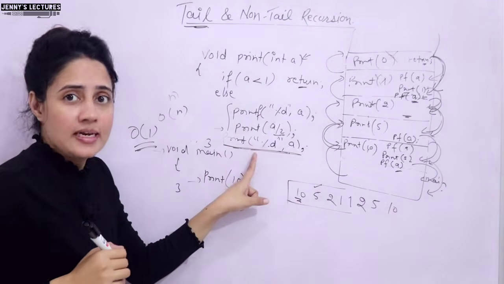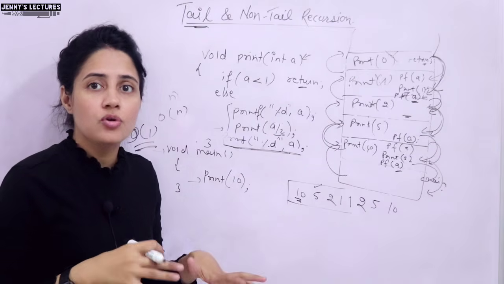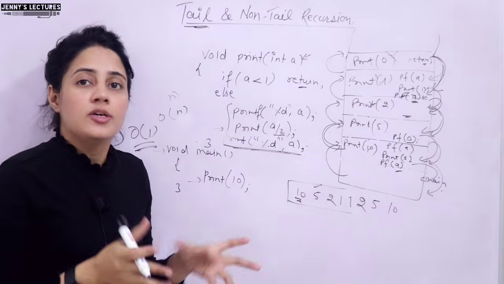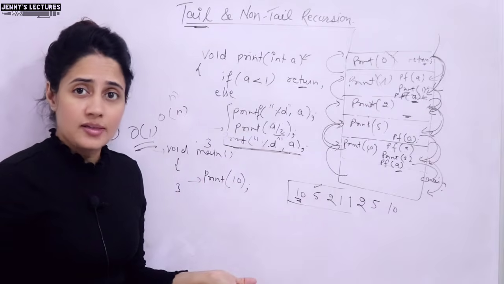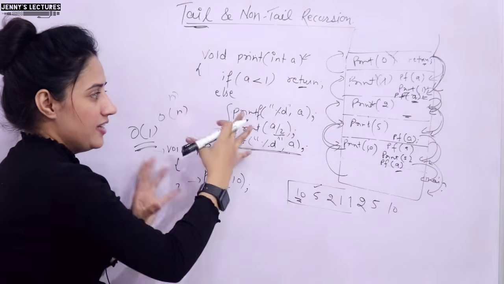So this is non-tail recursion. It is just the opposite of tail recursion. After the recursive call, you still have something to do. You still have some task to be executed after the recursive call. That is non-tail recursion. That's it, right? I guess these are very simple examples I have taken.